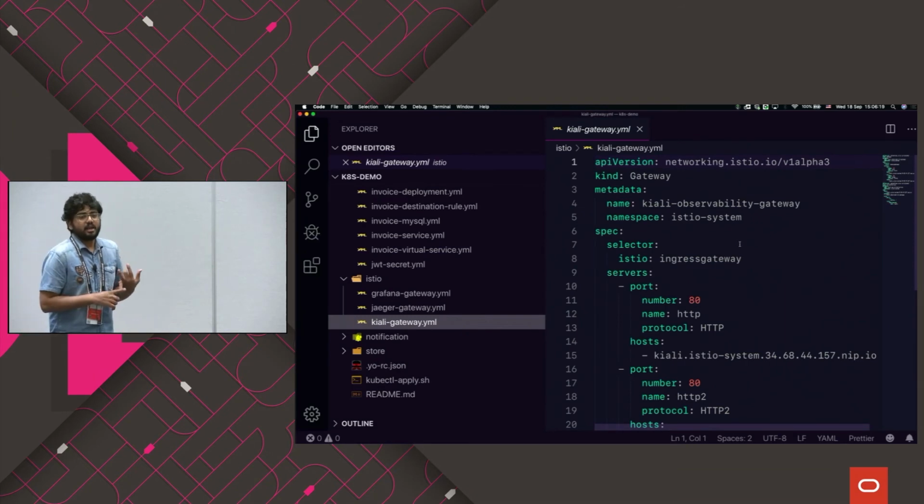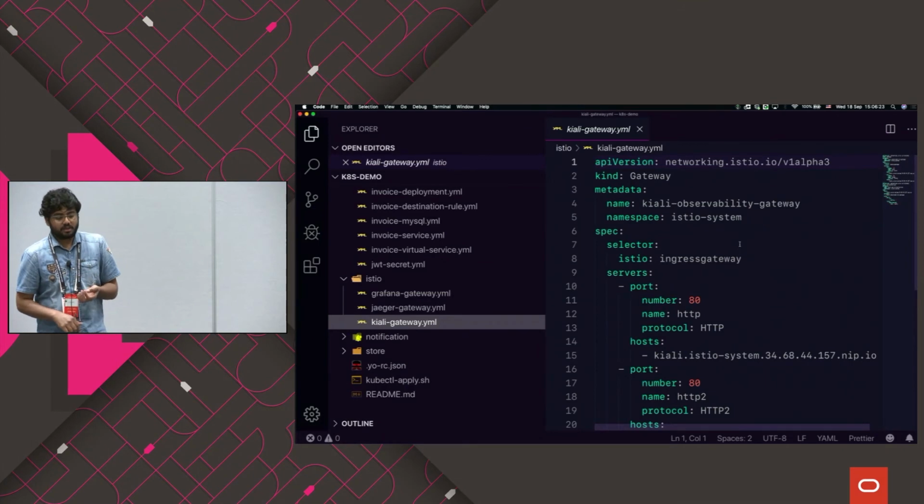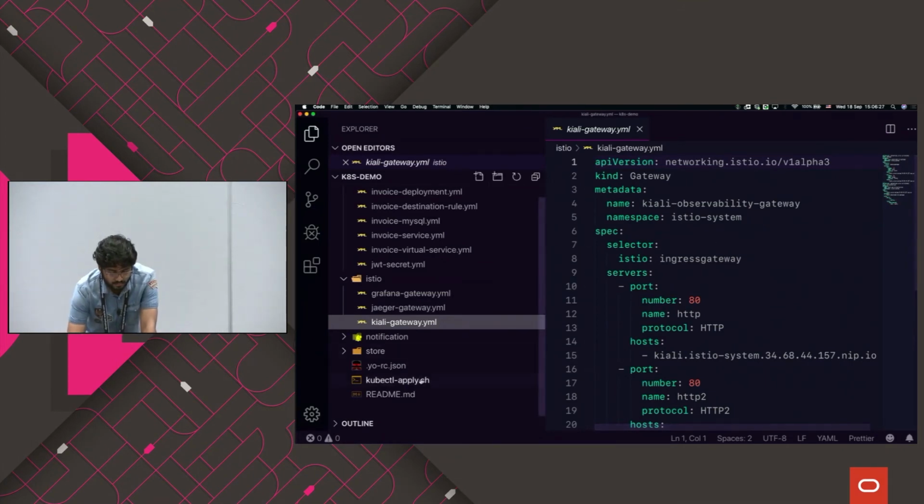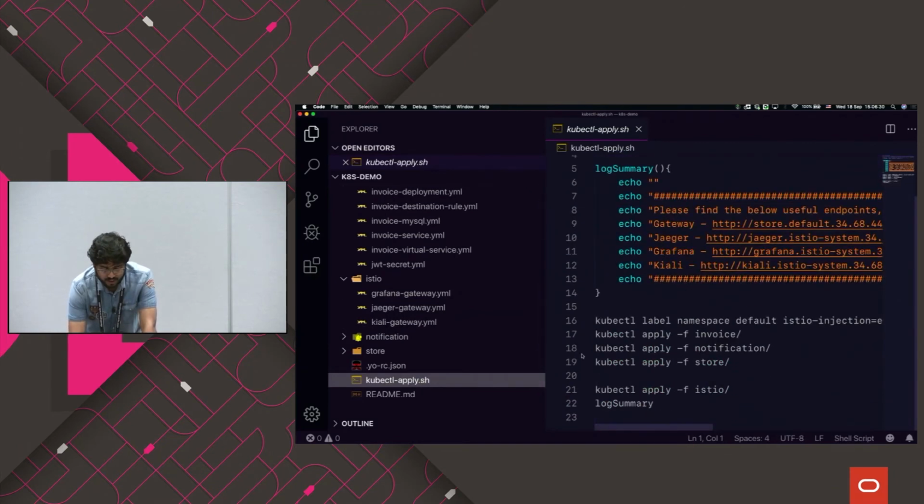And with Kiali, you can observe what is happening and check the bottlenecks in your application, while Jaeger is for tracing. It's really helpful in doing all those things. What we're going to do is just run this command, kubectl apply -f invoice and so on, so it goes ahead and applies this entire folder.